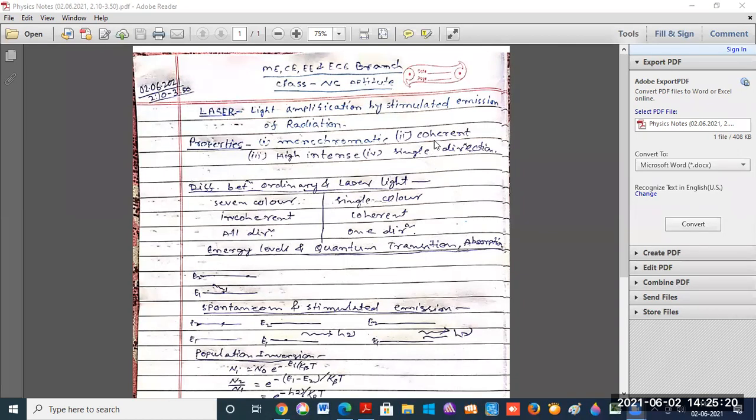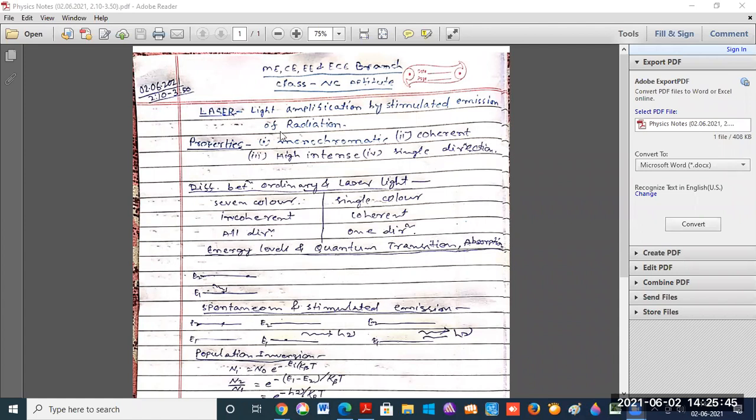Laser light is coherent, meaning the photons are in the same phase. Laser light is highly intense and moves in only a single direction, so it is unidirectional.